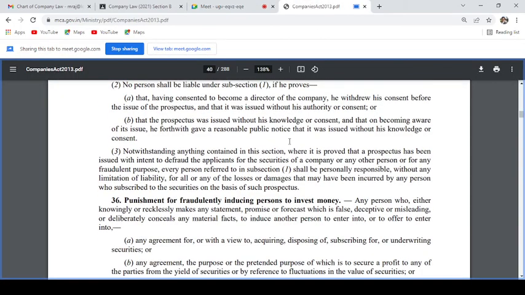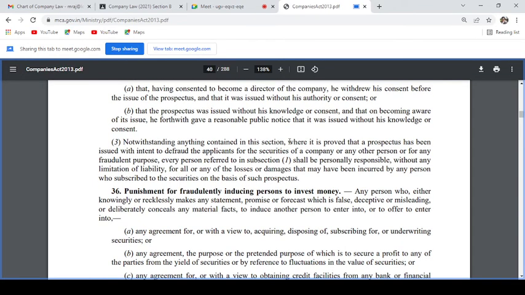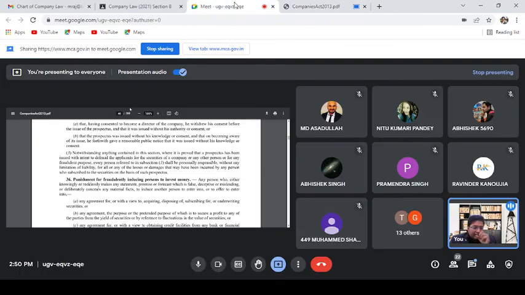Now subsection 3: notwithstanding anything contained in this section, where it is proved that the prospectus has been issued with intent to defraud the applicant for the securities of the company or any other person, or for any fraudulent purpose, every person referred to in subsection 1 shall be personally responsible, without limitation of liability, for all or any of the losses or damage that may have been incurred by any person who has subscribed to the securities on the basis of that prospectus.